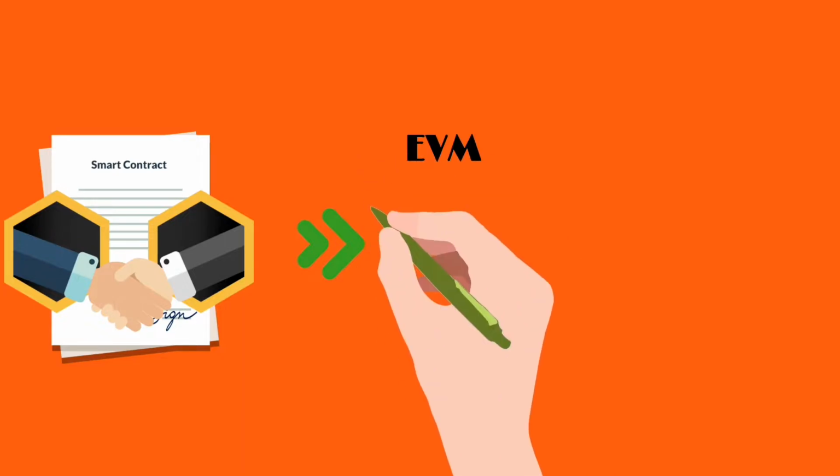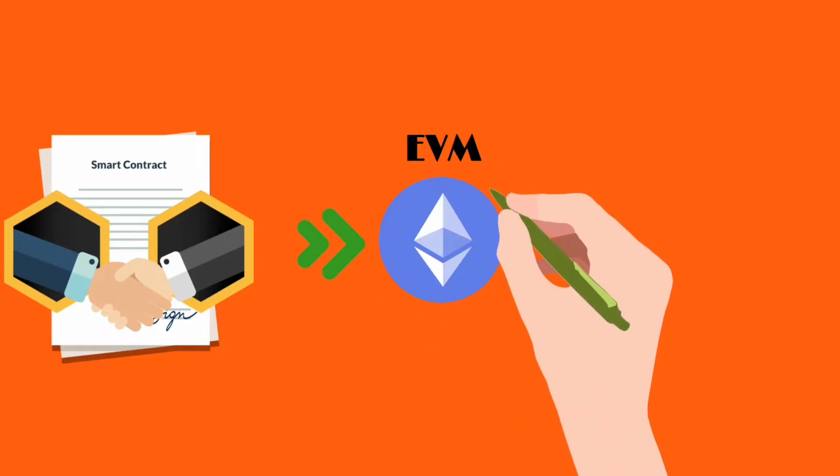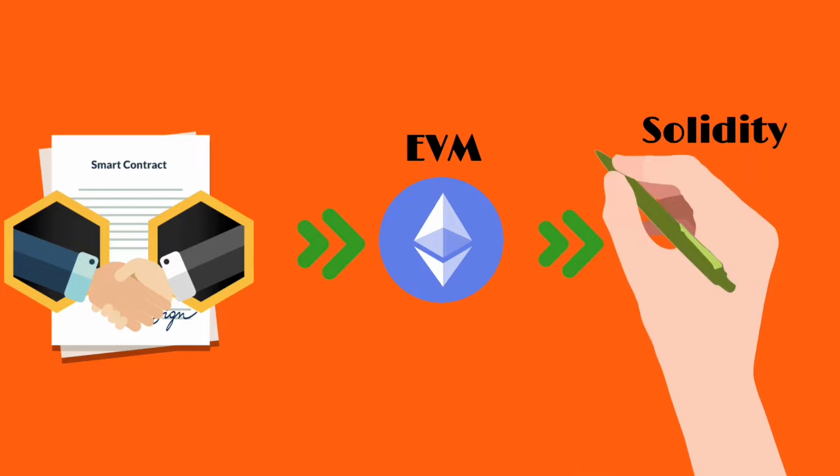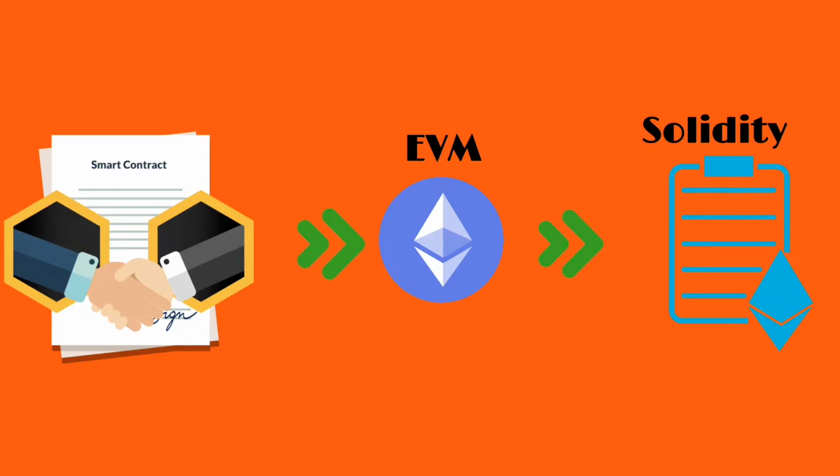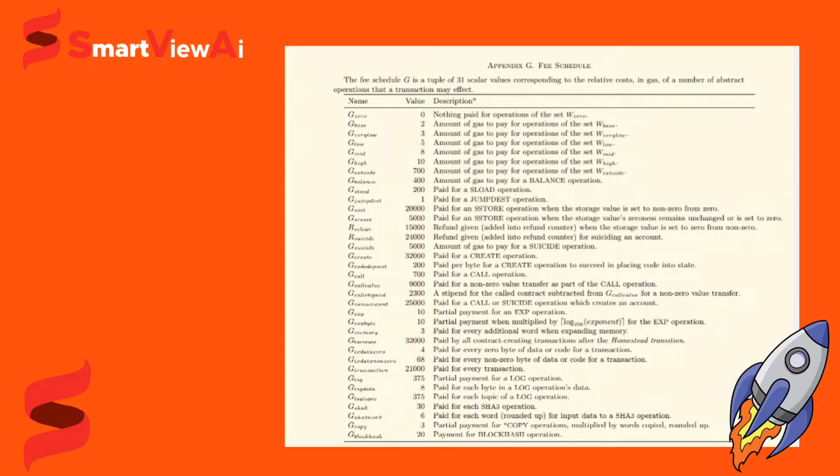Most of the smart contracts that run in the EVM are coded using Solidity. Each and every line of code in Solidity requires a certain amount of gas to be executed. The image on the screen has been taken from the Ethereum Yellow Paper and can be used to gain a rough idea of how much specific instructions cost gas-wise. Every transaction requires at least 21,000 gas according to this table.